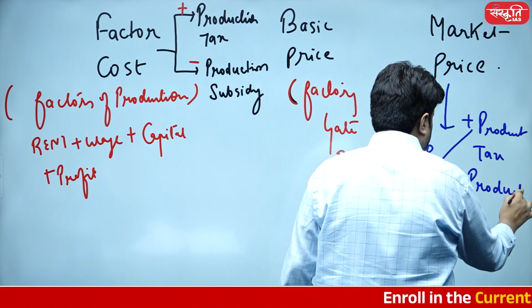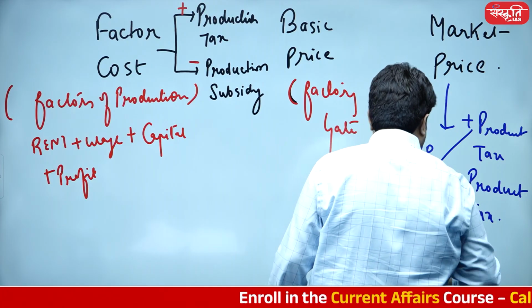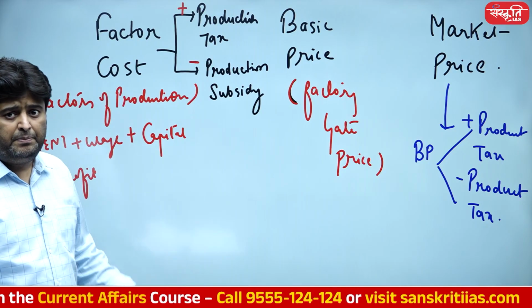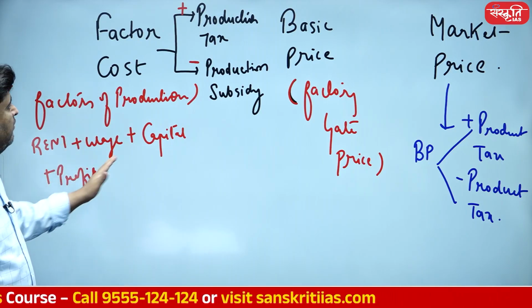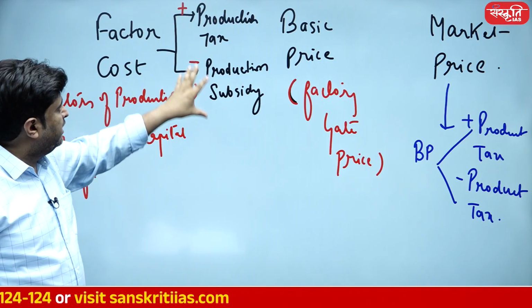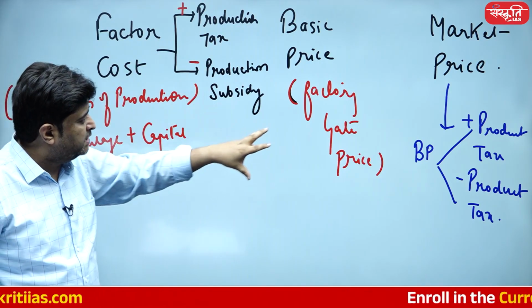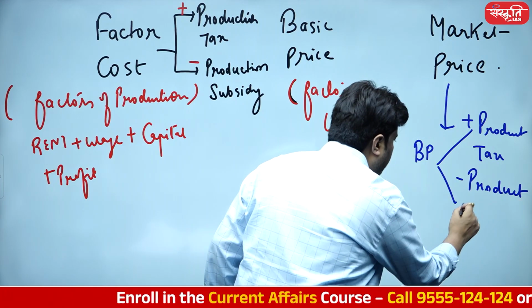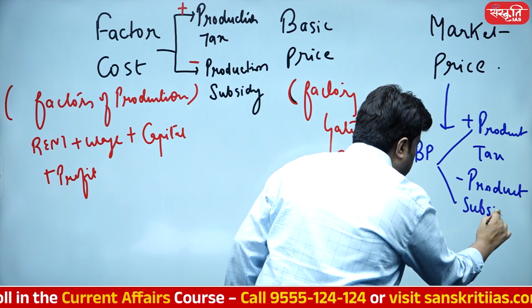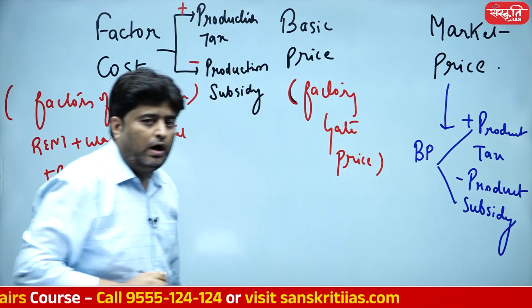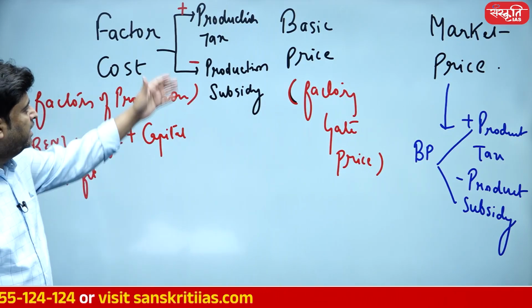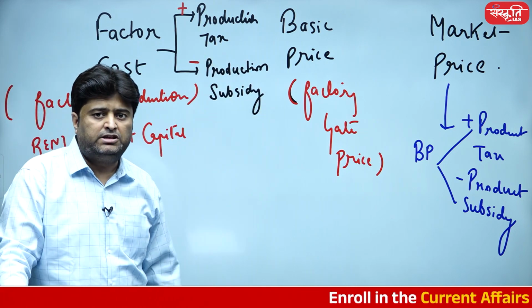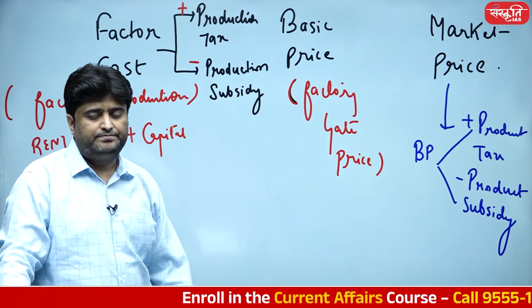So this is the chain of calculating, student, the GDP in our country. Earlier, we were least bothered about these three tricky things: production tax, production subsidy, product tax, product subsidy. Sorry, here it should be subsidy. So earlier, we were least concerned about these two things: production tax, product tax, and we were not worried about basic price, market price. Nowadays, we are.